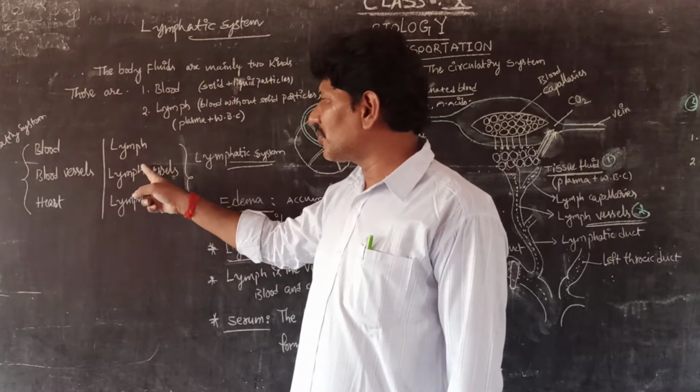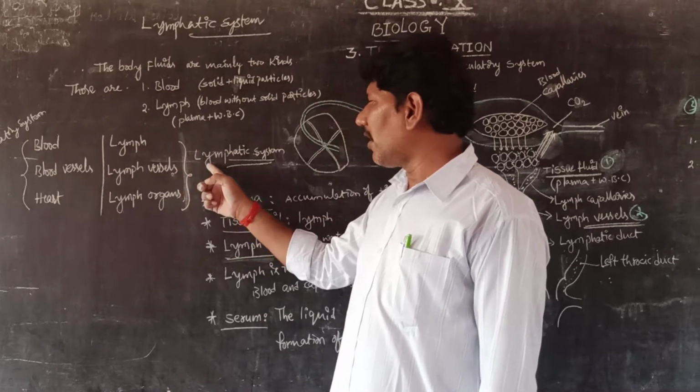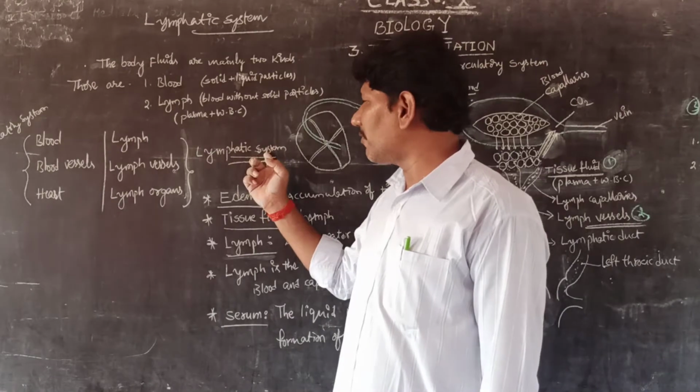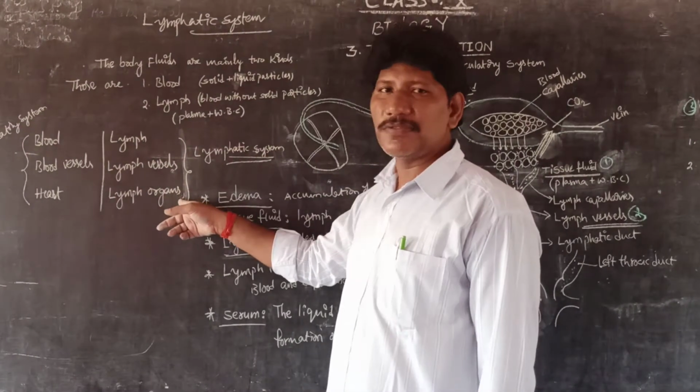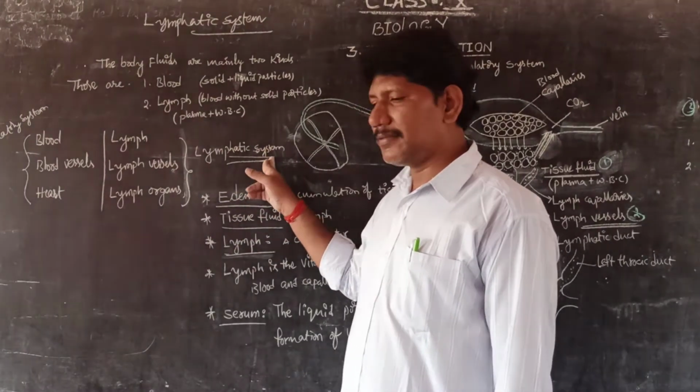So the lymph, lymph vessels, and lymph organs like the lymph nodes and lymph ducts together constitute the lymphatic system.